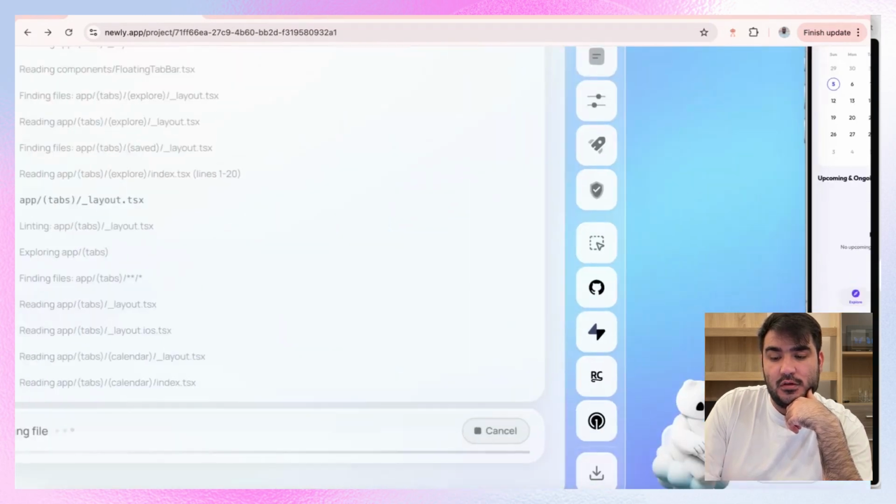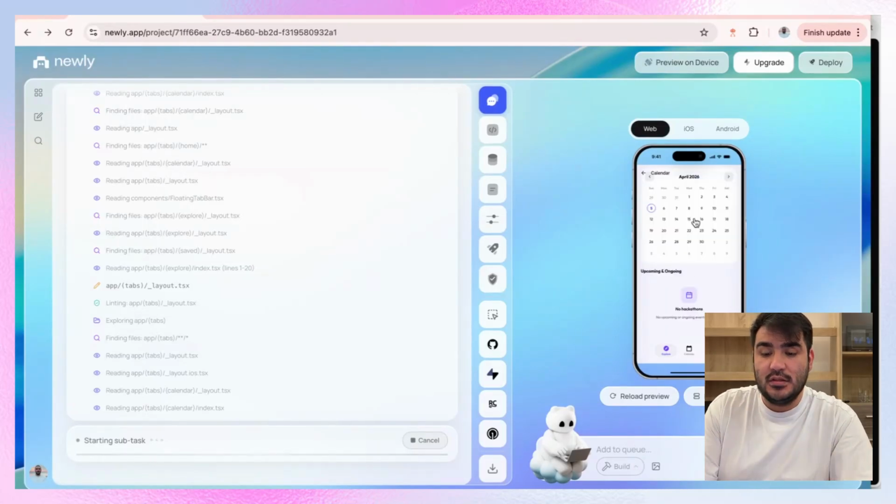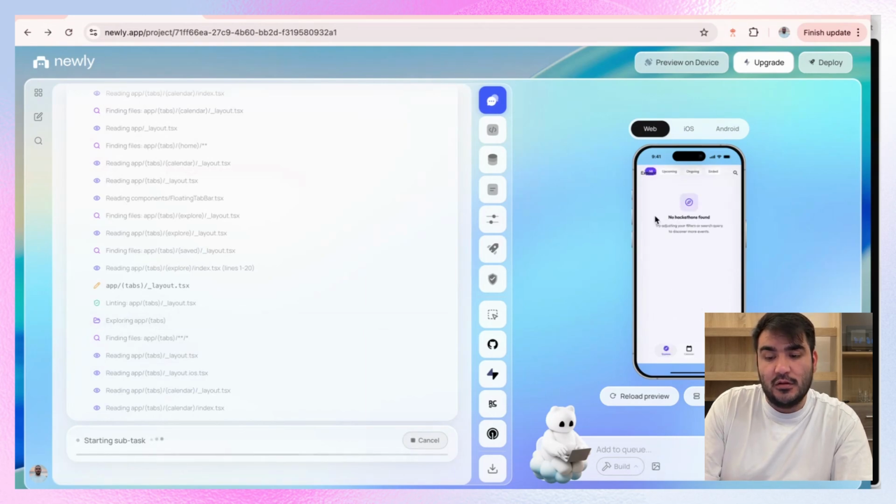This is the calendar, and this is the saved ones. So I just need this simple calendar to add, and have all my hackathons planned here. So yeah, it's amazing. I will change the design once the agent starts building, and I can see how it goes. But this looks like a nice start for my hackathon calendar, which is a simple one. So upcoming, ongoing, ended. So it's good. I have all the things here.